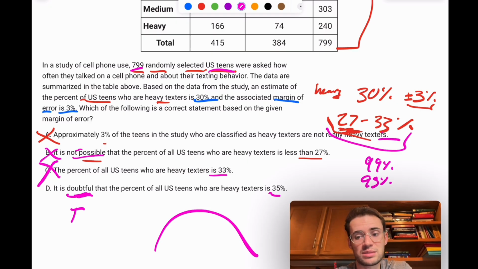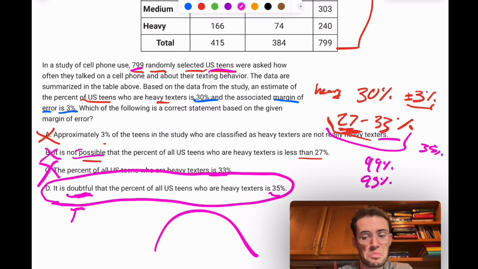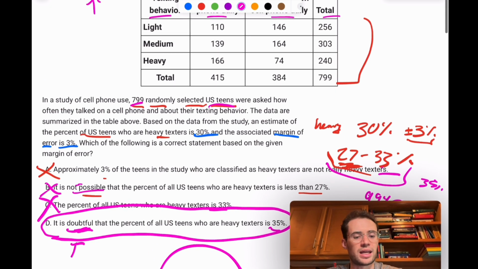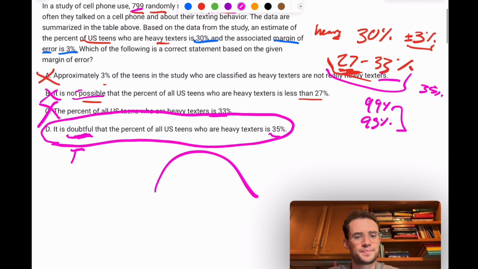But 35 is bigger than 33. It's outside of that range. So it's unlikely. It's very doubtful. It's probably like a maybe 1% chance that that's true or less, depending on which of these confidence intervals it is. So D would be the best answer there. It is doubtful that the percentage of all US teens who are heavy texters is 35%.